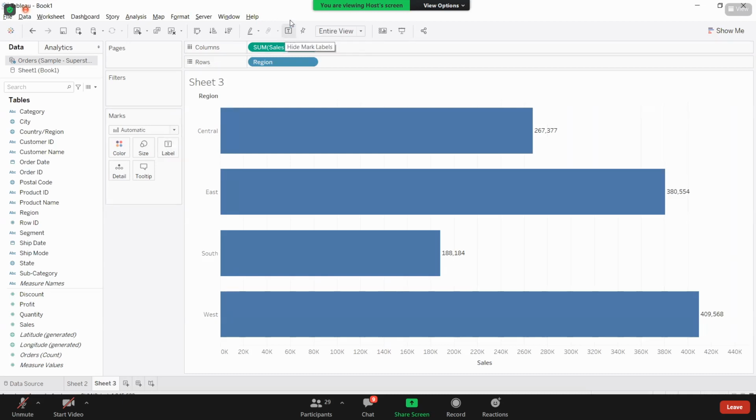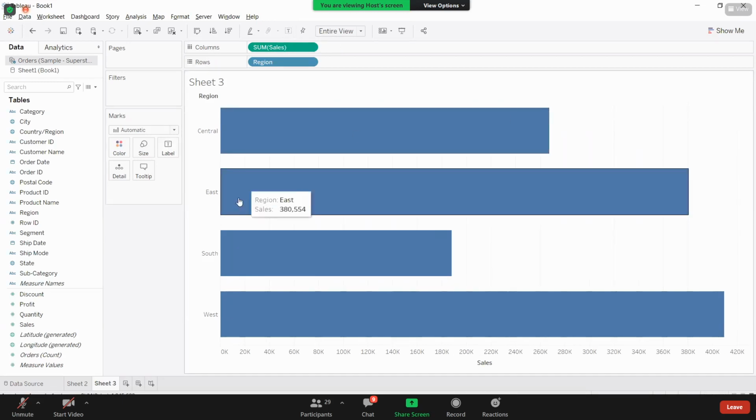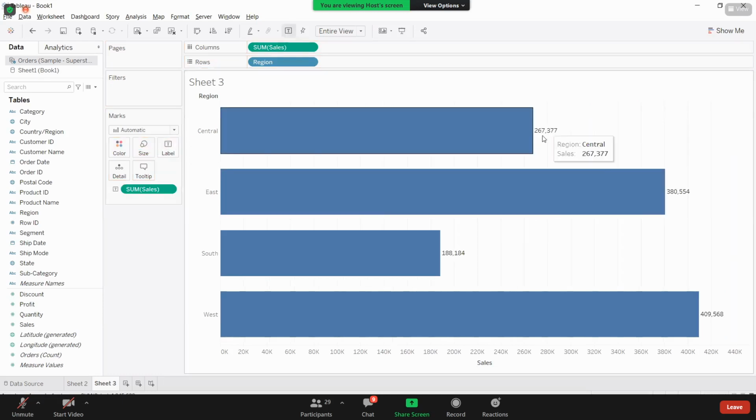So what I mean, I'm unselecting this T, guys. Once I'm unselecting this, that number is gone off. Now here, I'm customizing the mark label. What is that customization? I am bringing sale values to the label. Now here I'm getting these values. That is fine. But along with these sale values, I am bringing the dimension value also. See, dimension names also. These region names also I want to bring along with this. Then just bring region and drop it in the labels.